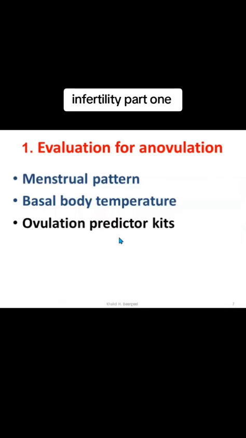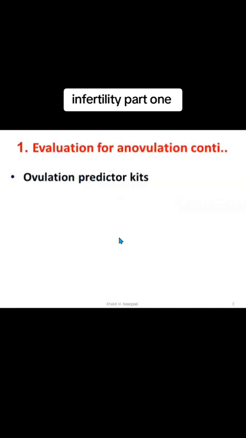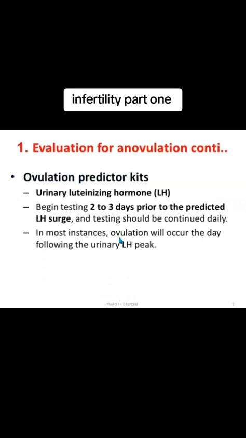The other thing we can use is the ovulation prediction kit. It's a measurement used on urine, the urinary luteinizing hormone. The test checks the LH hormone in the urine. The test begins 2 to 3 days before the predicted LH surge, because first we should predict the ovulation. So at the time that we think the woman will ovulate, 2 to 3 days before that,